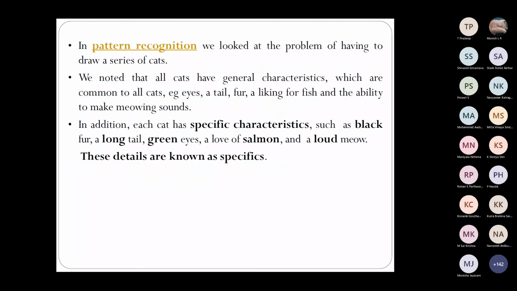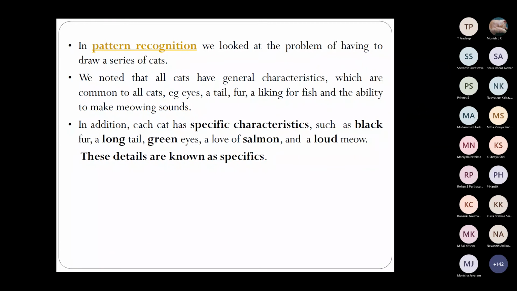So pattern recognition, we looked at the problem in the previous example of drawing a series of cats. So we understood that cats will have tail, fur, etc. Okay, so we all understand that cats have some general characteristics. But each also has specific characteristics like black fur, long tail, green eyes, etc. They're all kind of specifics.